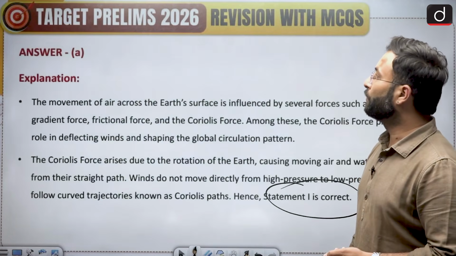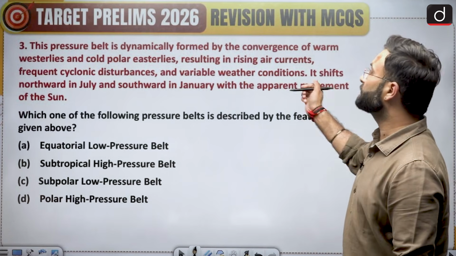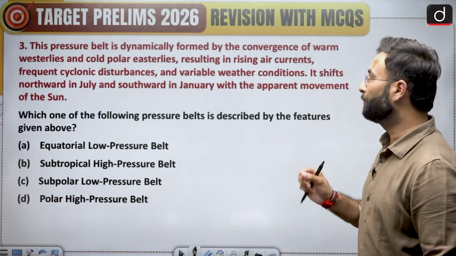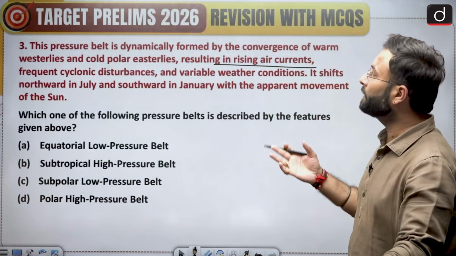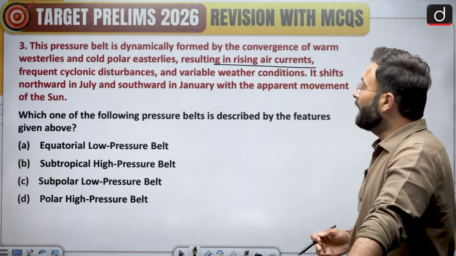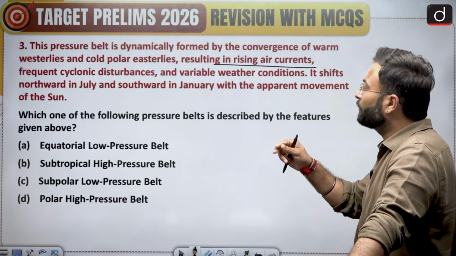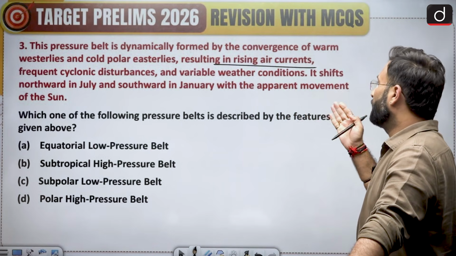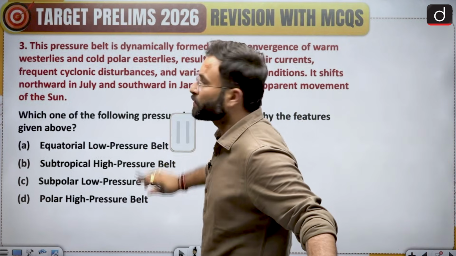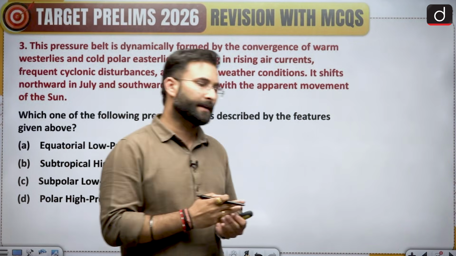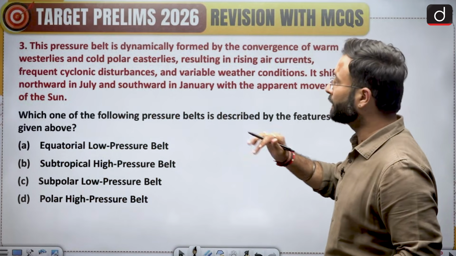Now let's move to question number 3. This pressure belt is dynamically formed by the convergence of warm westerlies and cold polar easterlies, resulting in rising air currents, frequent cyclonic disturbances, and variable weather conditions. It shifts northward in July and southward in January with the apparent movement of the sun. Now we know that with the sun's position, the pressure zones are created and how they move. That is the basic geography, so I will not go into details of that.